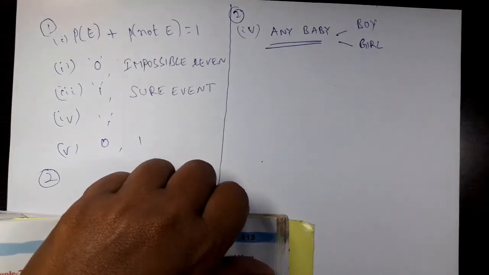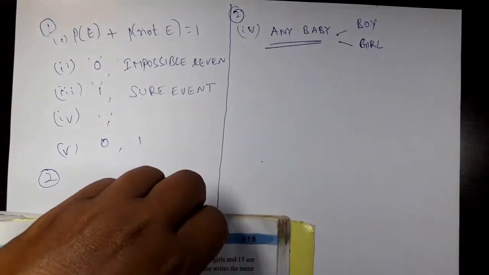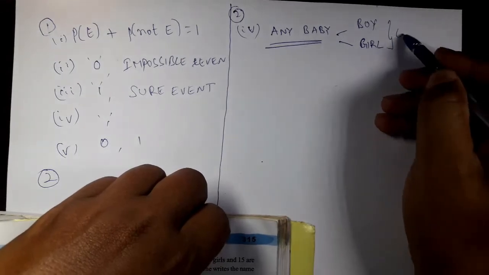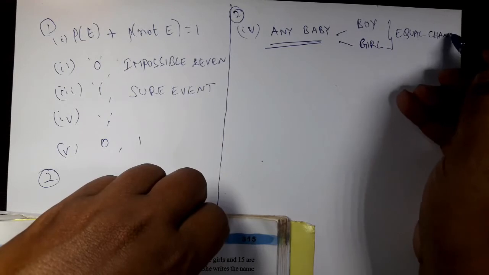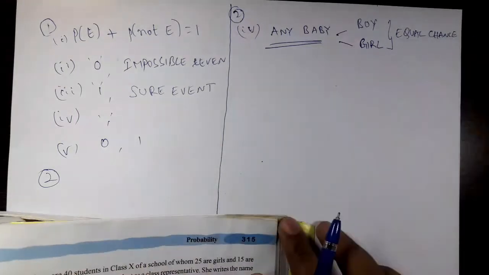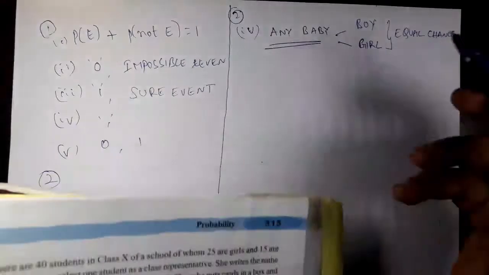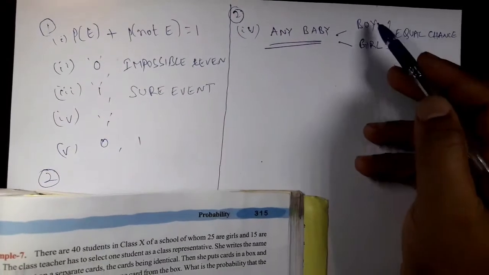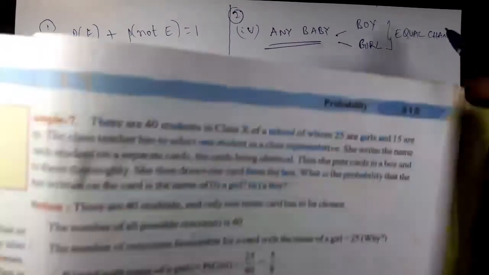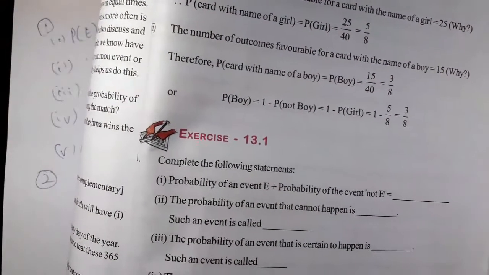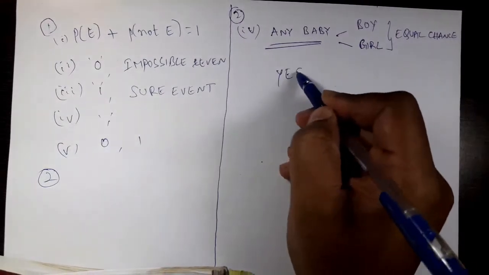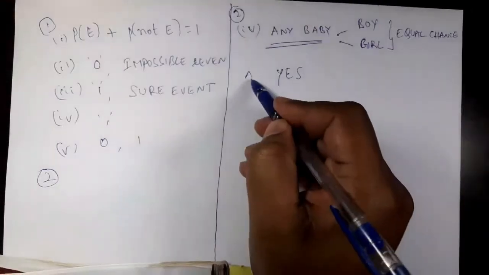That may be a boy child or that may be a girl child. Equal chances or not? Yes, equal chances. Equal chance is there. So we can say equally likely outcomes. These two are equally likely outcomes. Chances are 50-50, 1 by 2. 1 by 2 is the probability. We know, right? So what you can say, they have equally likely outcomes or not? Yes, your answer is yes. This is the answer, right?